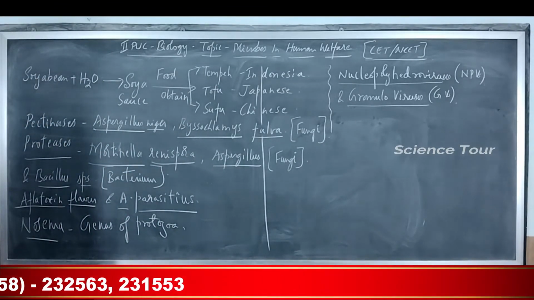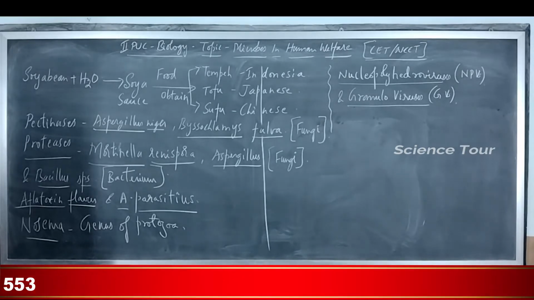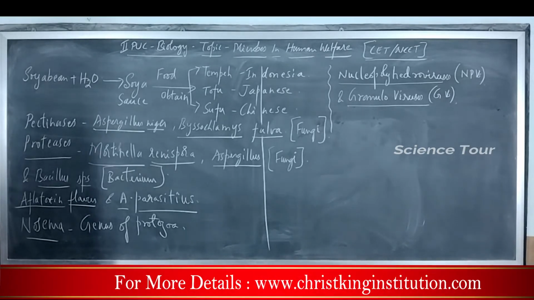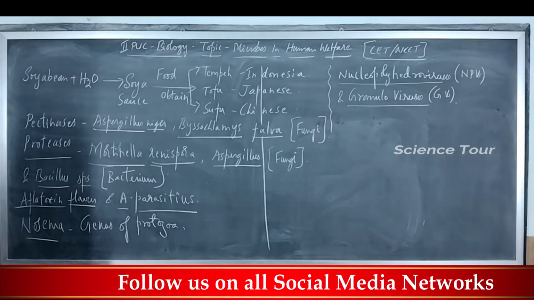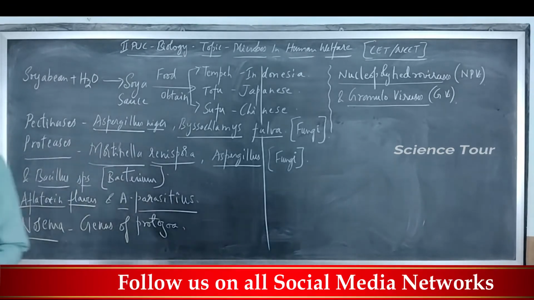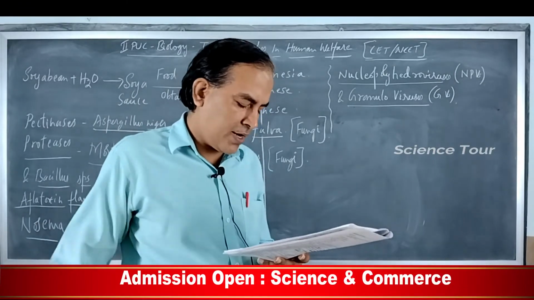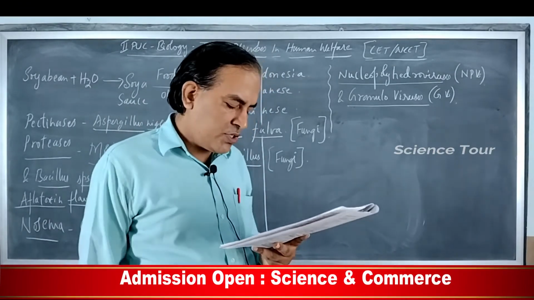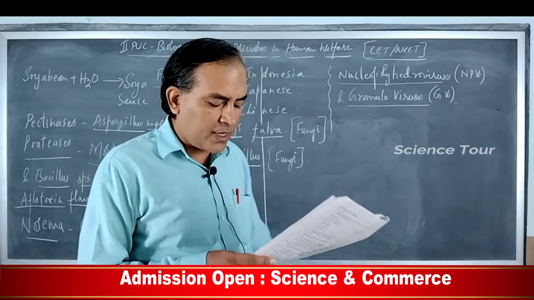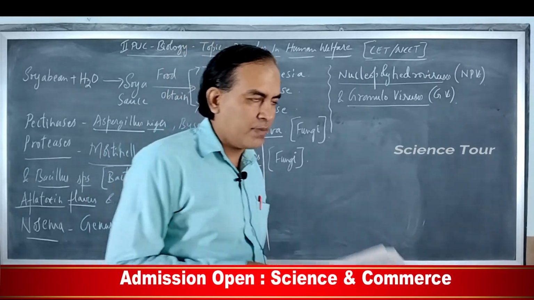Number 28. Biofertilizers include what? Biofertilizers include blue-green algae, rhizobium, other nitrogen fixing bacteria as well as mycorrhiza. Biofertilizers are natural biological fertilizers which can replace the harmful chemical fertilizers. Option 1.